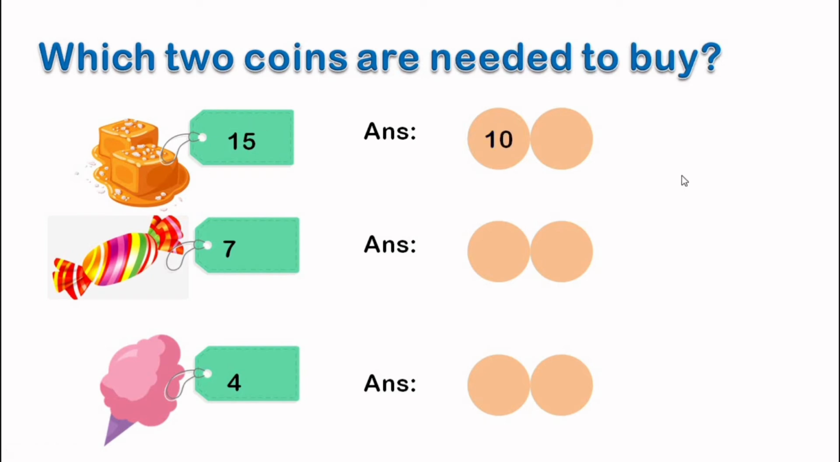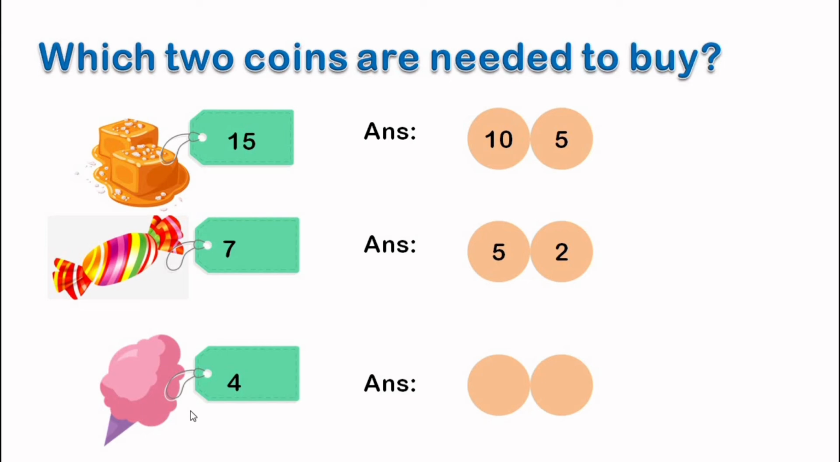And they are a 10 rupee coin and a 5 rupee coin. If we add a 10 rupee coin with a 5 rupee coin, then we'll get this 15 rupee candy from the shopkeeper. Next we have a picture of a toffee and it costs 7 rupees. So if we give the shopkeeper a 5 rupee coin and a 2 rupee coin, that will make 7 rupees. So, for 7 rupees, the 2 coins that we will need are a 5 rupee coin and a 2 rupee coin.